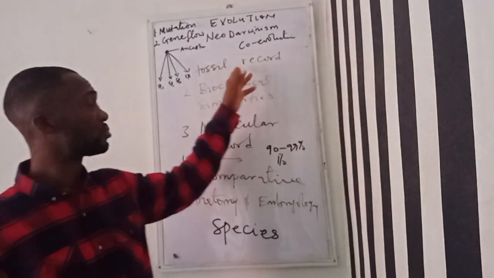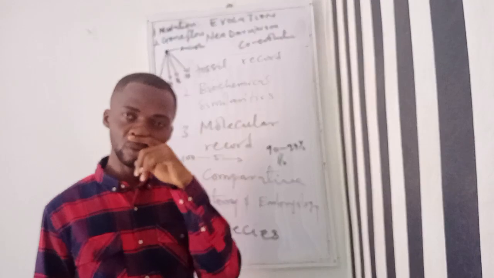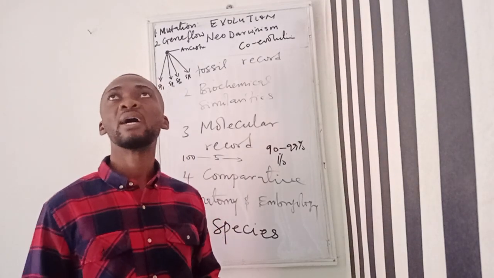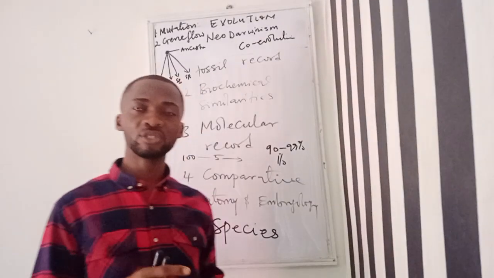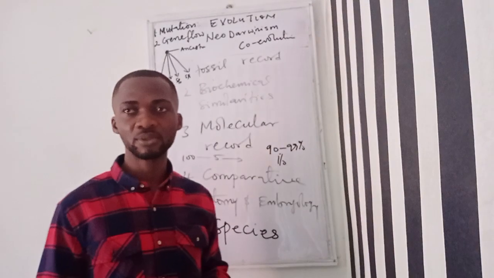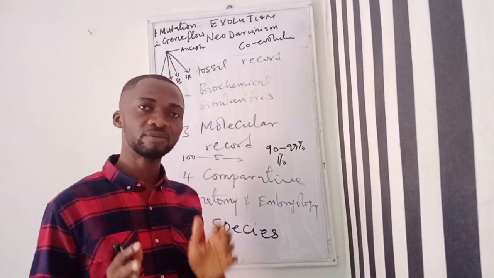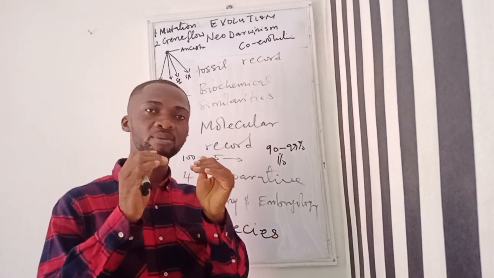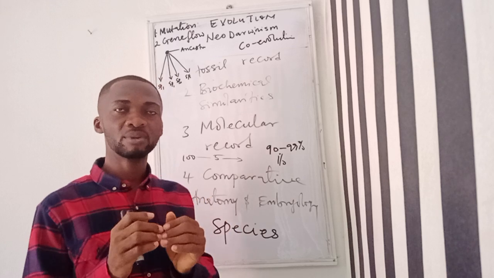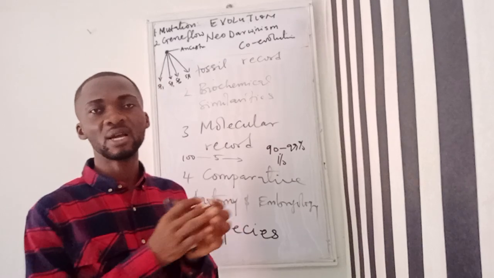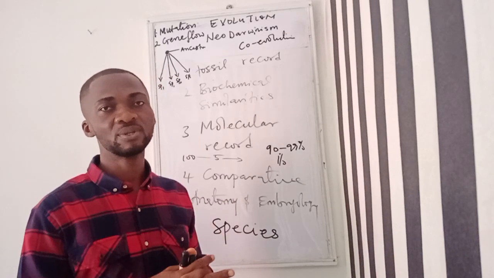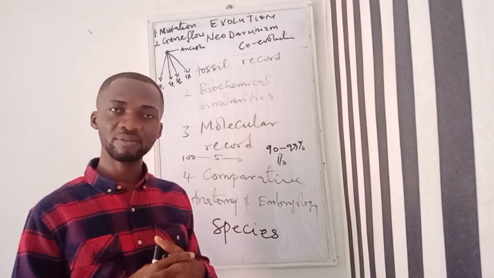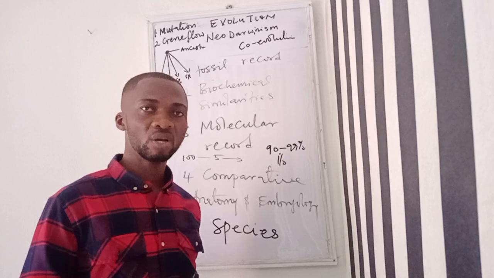And like I said, through this fossil and using what we call the radioisotope, scientists are able to trace the evolutionary trend of organisms, by arranging the fossil from the oldest to the youngest. They'll be able to trace the organisms that evolved first, because traces of these organisms are recorded in the fossil. So fossil record is one evidence that evolution occurred.